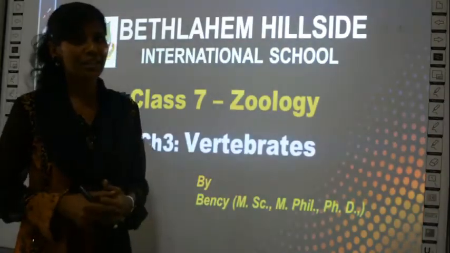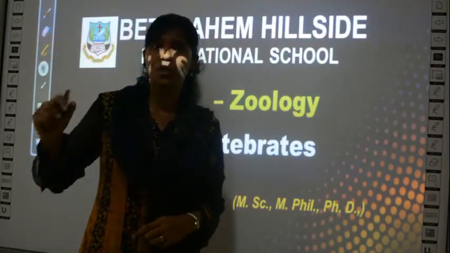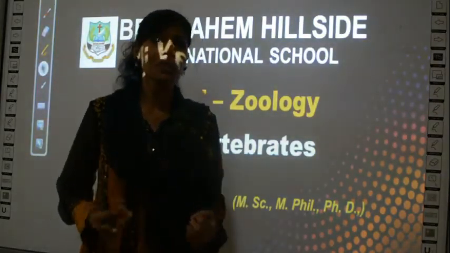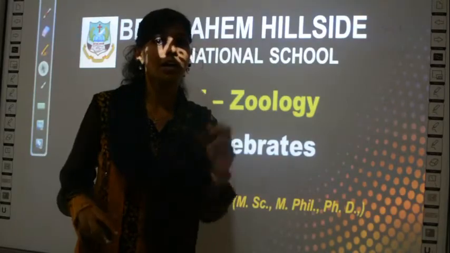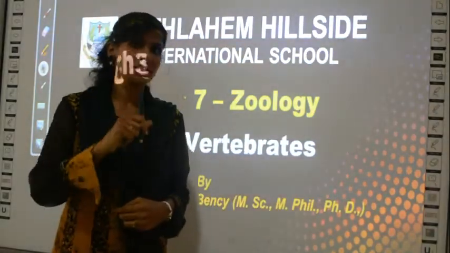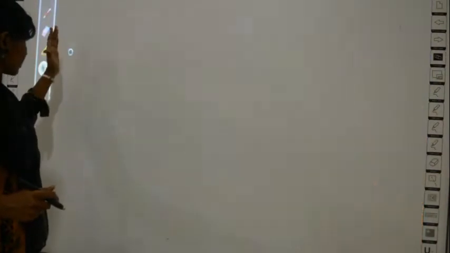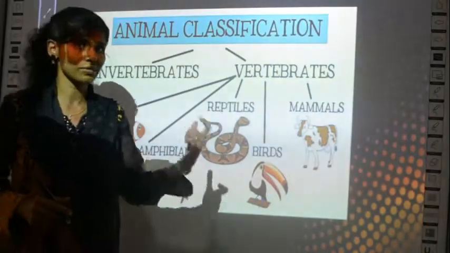What are vertebrates? Vertebrates are animals which have a backbone. So all the animals in this world which have a backbone are put into the group called vertebrates. Okay, so about that only we are going to learn today. So let's get started. So this chart you must have seen before.